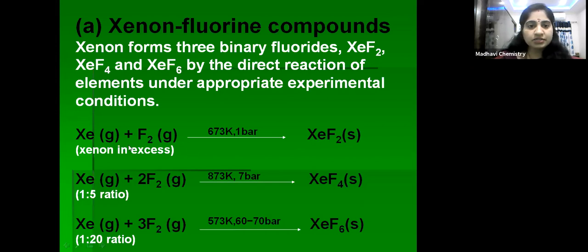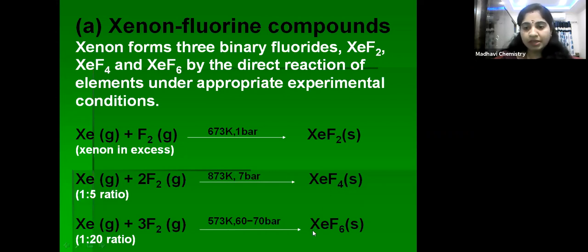Children, we are just combining these elements, but the experimental conditions are different. For xenon difluoride we considered 673 Kelvin, 1 bar pressure, and xenon in excess. Whereas for xenon tetrafluoride, the condition is different: 873 Kelvin temperature and 7 bar pressure, with the ratio of these elements 1:5, xenon 1 and fluorine 5. Then xenon tetrafluoride is prepared.